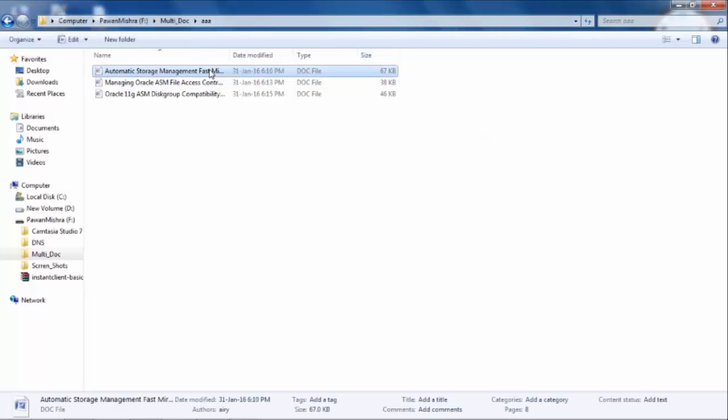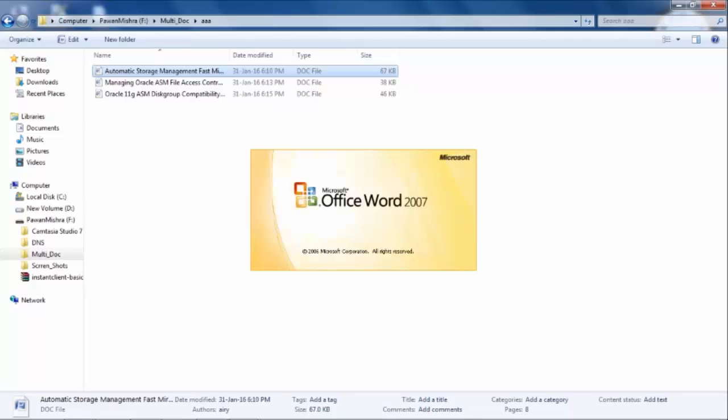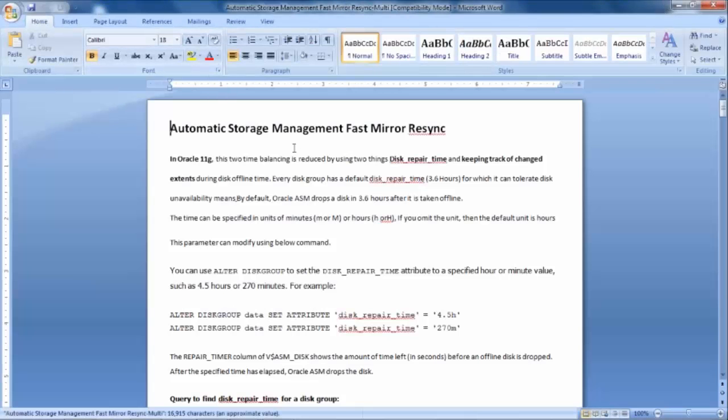Starting with 11G, this two-time balancing is reduced by using two things: one is the disk repair time parameter, and the other is keeping track of the extent changes that happen. What does it mean? I have to define a disk repair time.